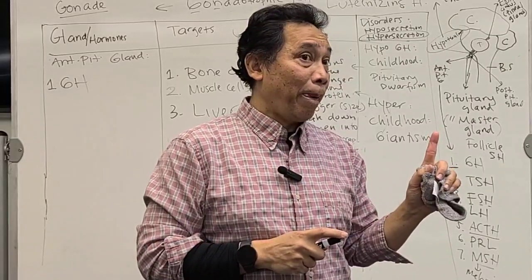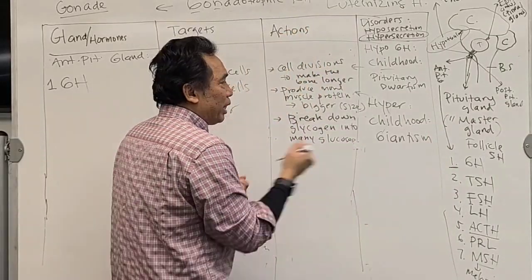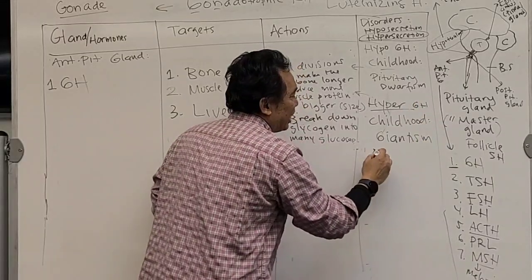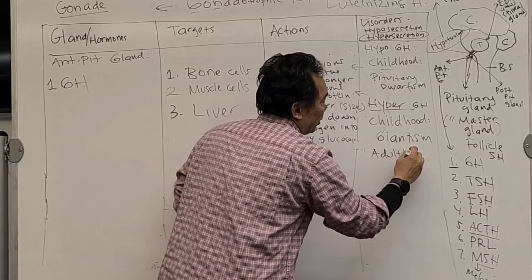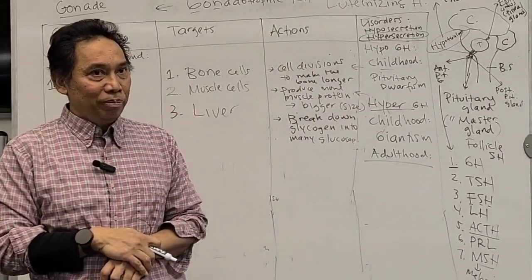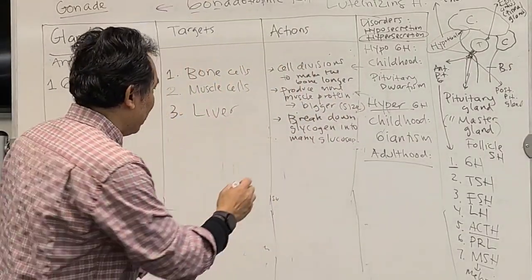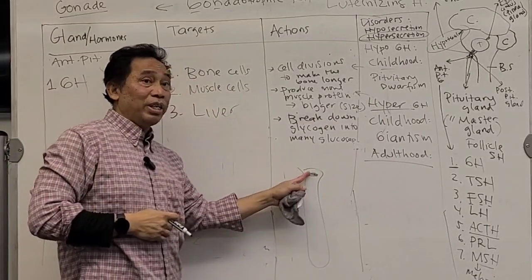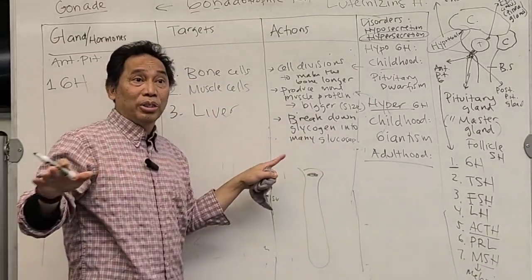Are you with me? Now, what happens if this hypersecretion of growth hormone happens in adulthood? Let's say you are an adult, over 25 years old. Remember, when you are over 25 years old, the growth plate over here will be closed.